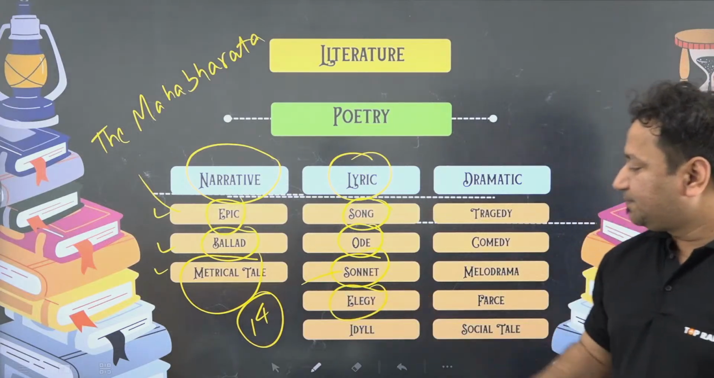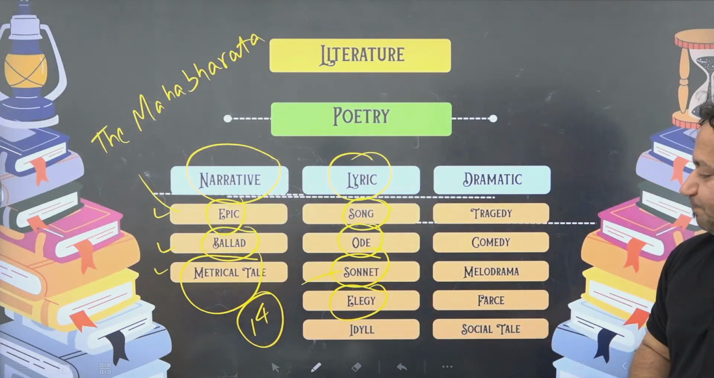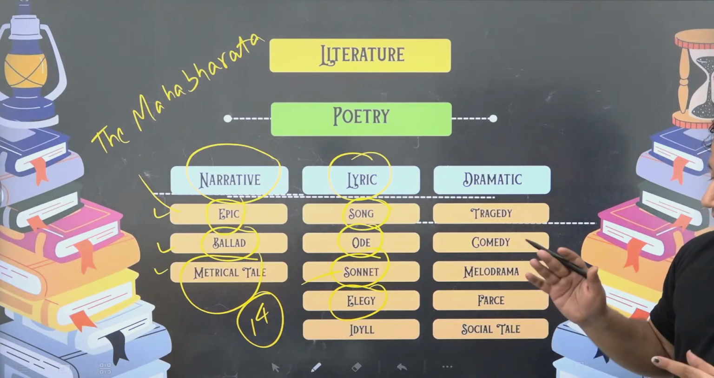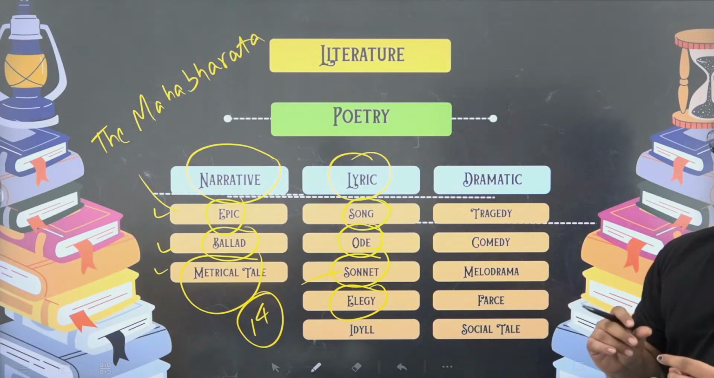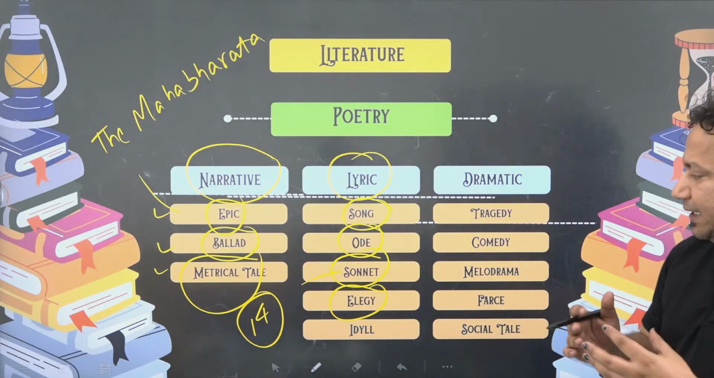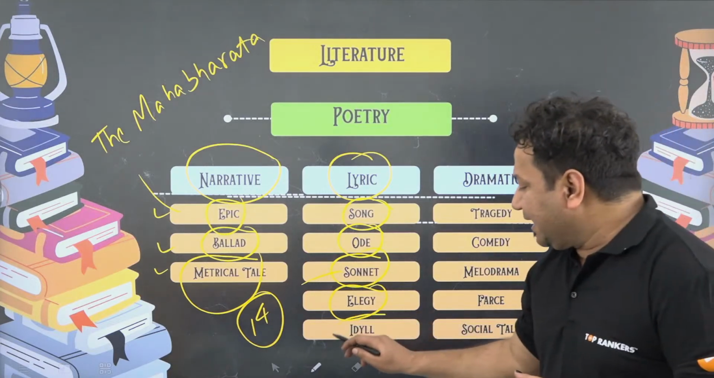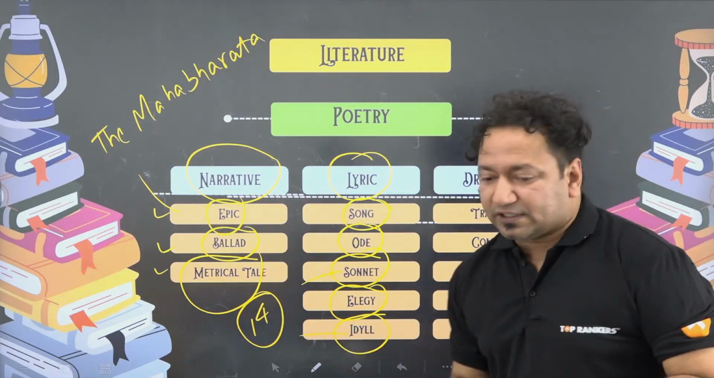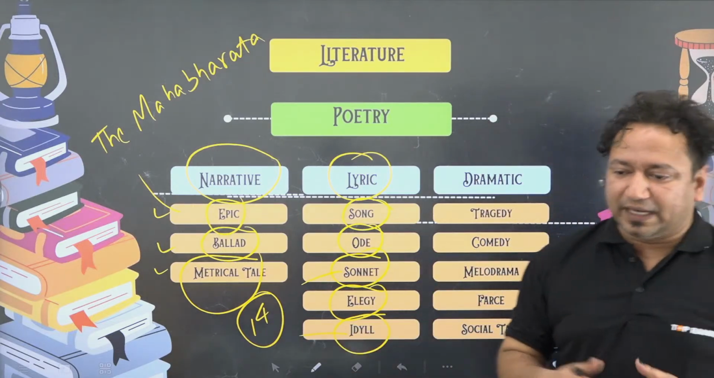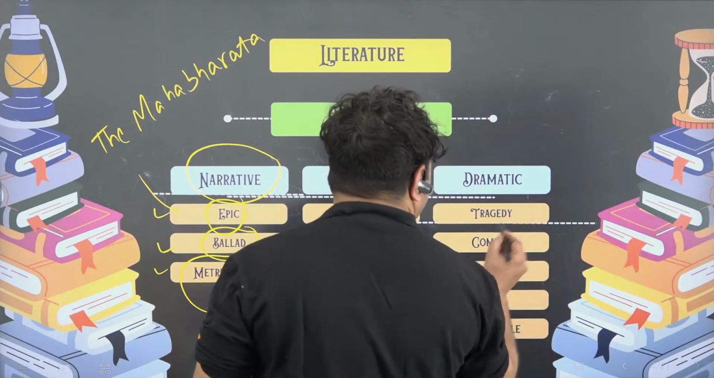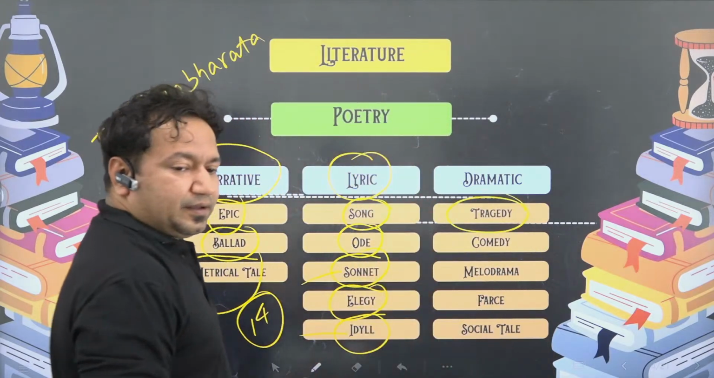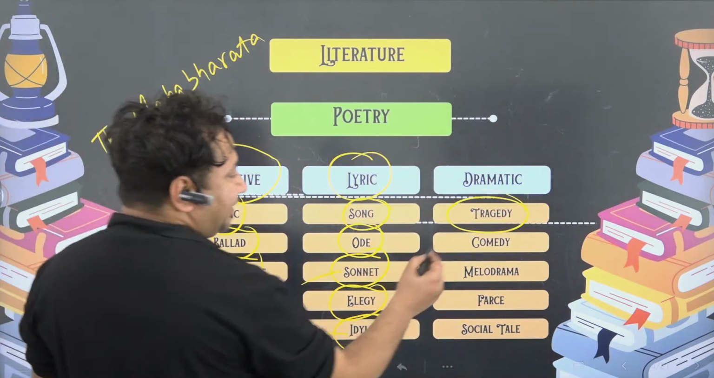Elegy is a kind of poem which talks about something philosophically exciting. And an idyll is a poem which talks about a lot of happiness and excitement. Dramatic: tragedy is a sad poem. Comedy is a happy poem.